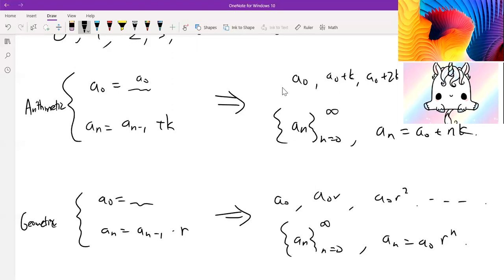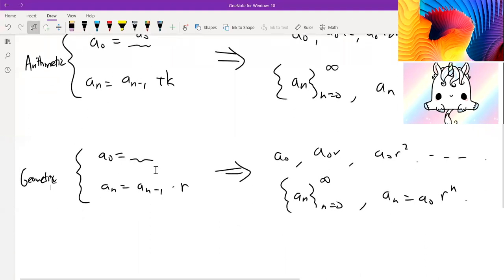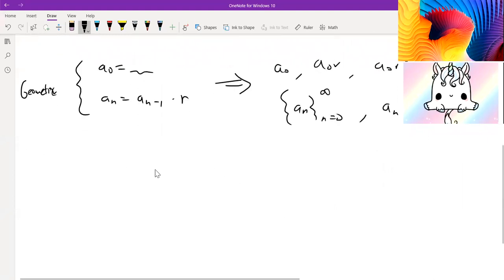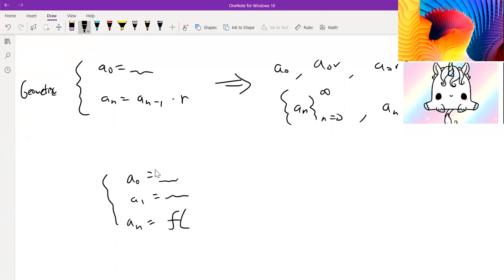Finding the closed form is usually the harder part of handling sequences. You usually know what the relation is pretty obviously, but finding the closed form requires looking at patterns, using different tricks and stuff like that. And this applies especially to series as well. But for now, I'll talk about one more type of recurrence relation. We are given A0 as some starting value, and then A1 as some other value, and then AN is equal to some function of AN minus 1 and then AN minus 2. This is a function of previous terms.